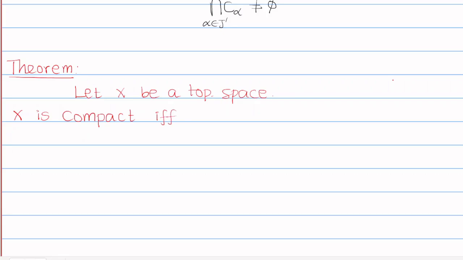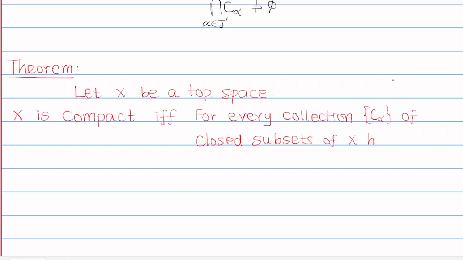if and only if for every collection C alpha of closed subsets of X having the finite intersection property, the arbitrary intersection, the intersection of all C alpha where alpha belongs to J, is always non-empty. So if X is compact, then for every collection of closed subsets of X having the finite intersection property, the arbitrary intersection will always be non-empty.